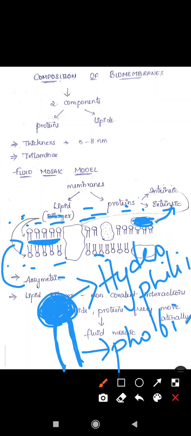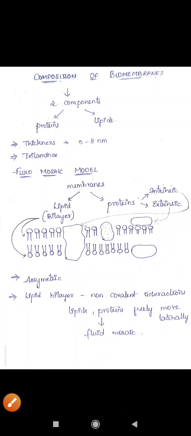So heads are projecting outwards and tails are embedded inwards. This lipid bilayer has phospholipids with hydrophilic heads to the outer part and hydrophobic tails towards the inner part. Between the phospholipids of the bilayer, proteins are also present.